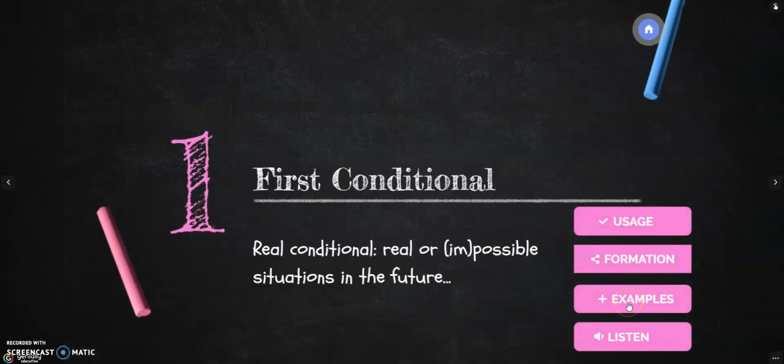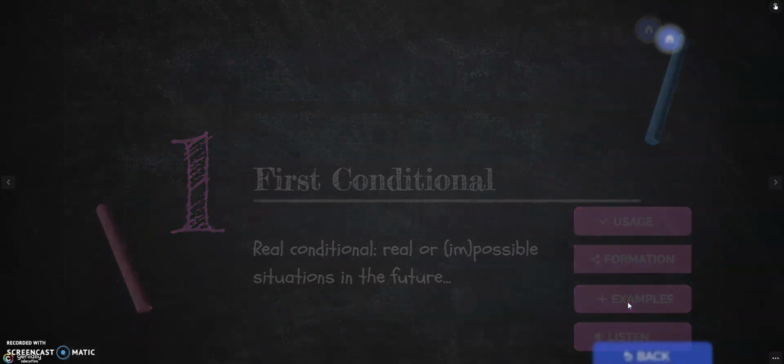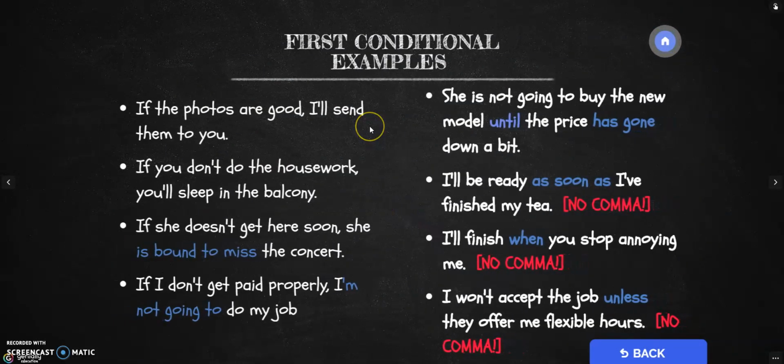Now we're gonna have a look at more examples, okay, of use of the first conditional. If the photos are good, I'll send them to you. If you don't do the housework, you'll sleep in the balcony. If she doesn't get here soon, she's bound to miss the concert.